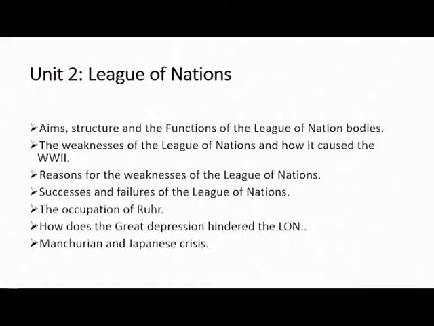And the most important thing that you should know as a student is these weaknesses, and you should differentiate between these weaknesses and the failures. Because many times, students do not differentiate between them, because the weaknesses are the ones that caused the failures.